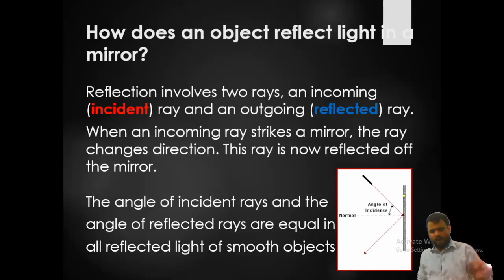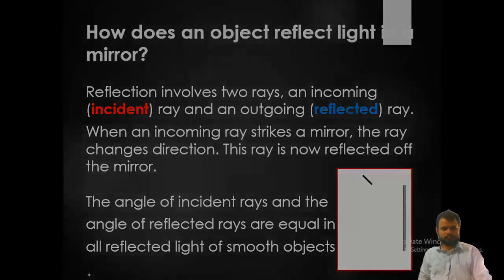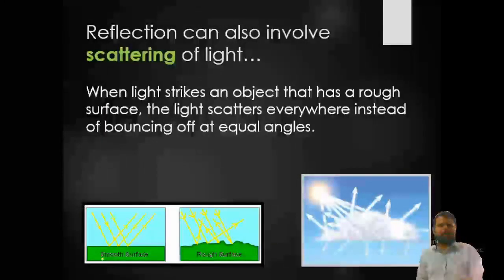So here, what I have said is that when light strikes a smooth surface at an angle of incidence, it makes an equal angle of reflection. As you can see in this mirror what is happening. Reflection can also involve scattering of light. Here you are seeing two pictures, a smooth surface and a rough surface.